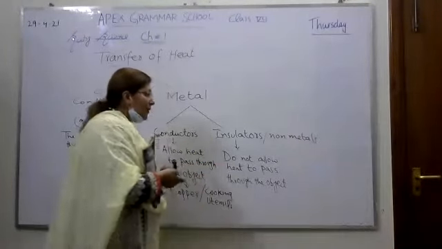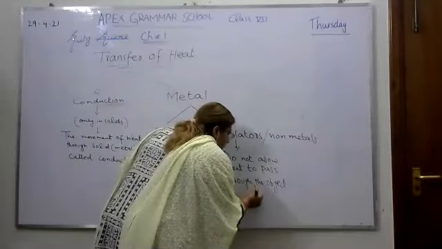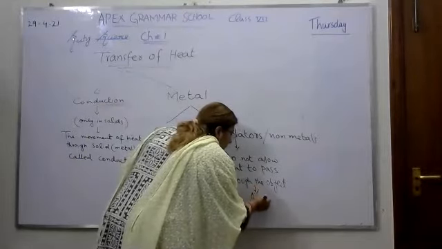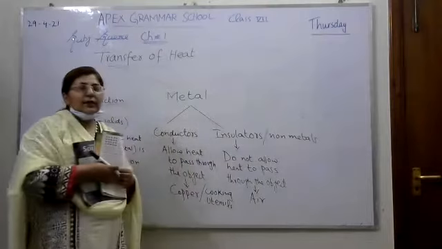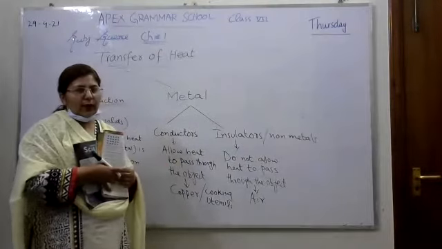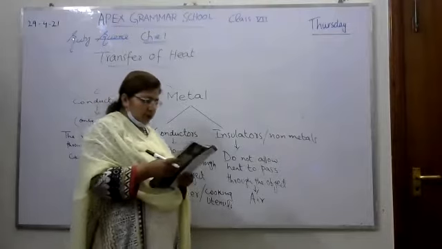So the first example, which is very common, is air. Air is a good insulator.